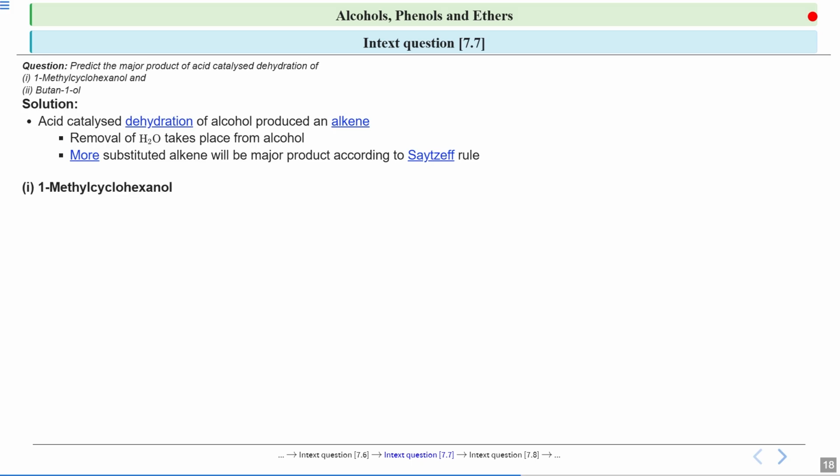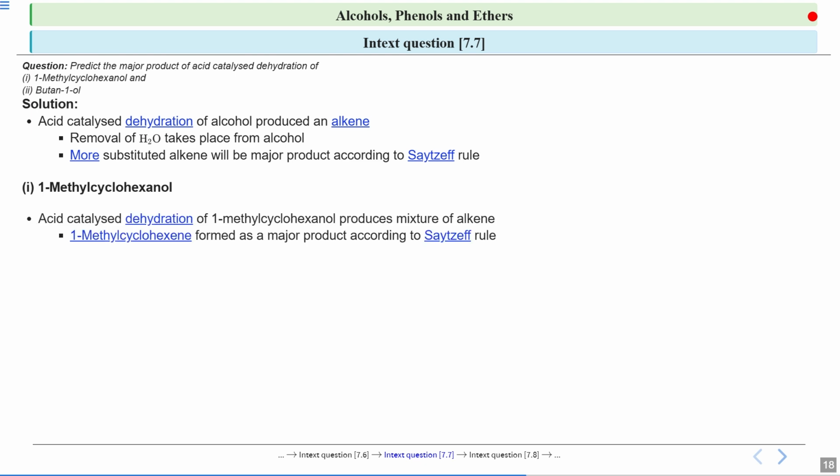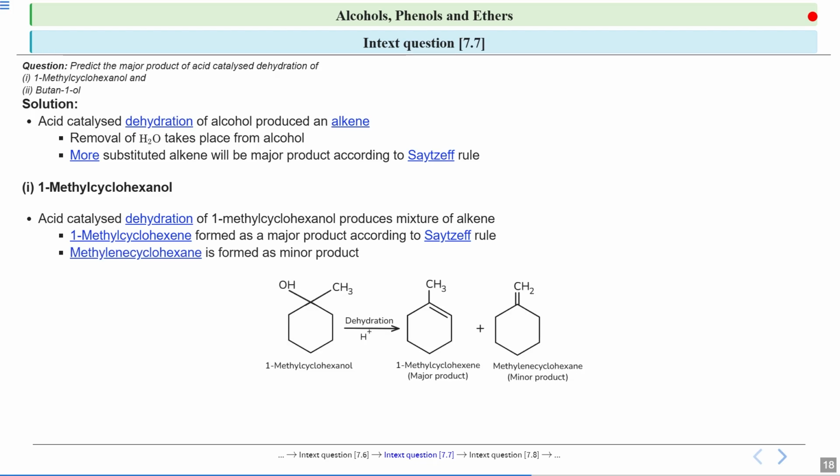Now when I talk about 1-methyl cyclohexanol, it is a cyclic compound, because the word cyclo is used over here. If you look at the reaction, this is 1-methyl cyclohexanol. To this first carbon, your hydroxyl group is attached and your methyl group is attached.